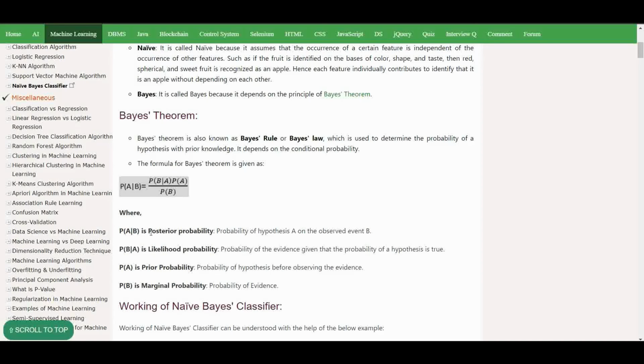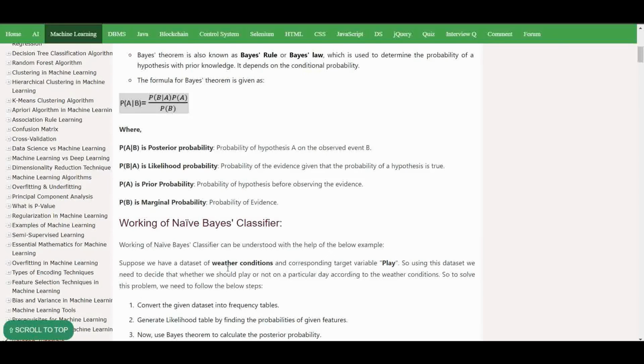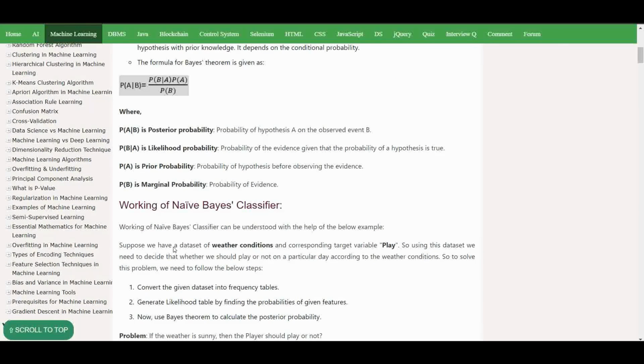P(A|B) is the posterior probability, the probability of hypothesis A on the observed event B, and P(B|A) is the likelihood probability, the probability of the evidence given that the hypothesis is true. P(A) is the prior probability, that is, the probability of the hypothesis before observing the evidence. P(B) is the marginal probability.